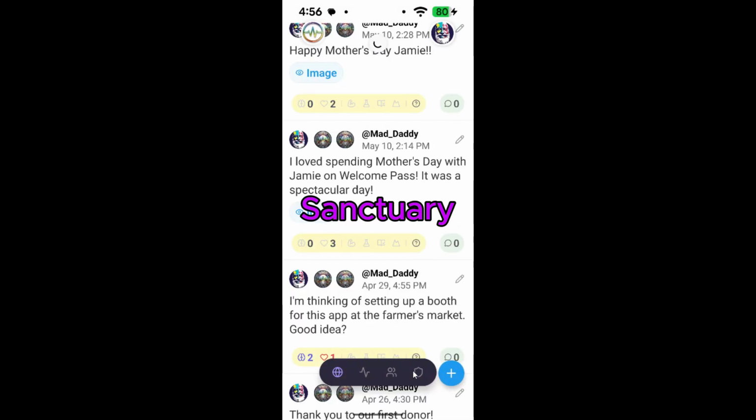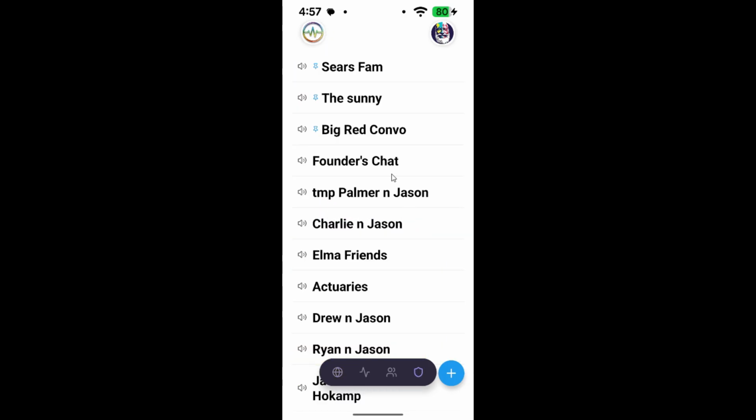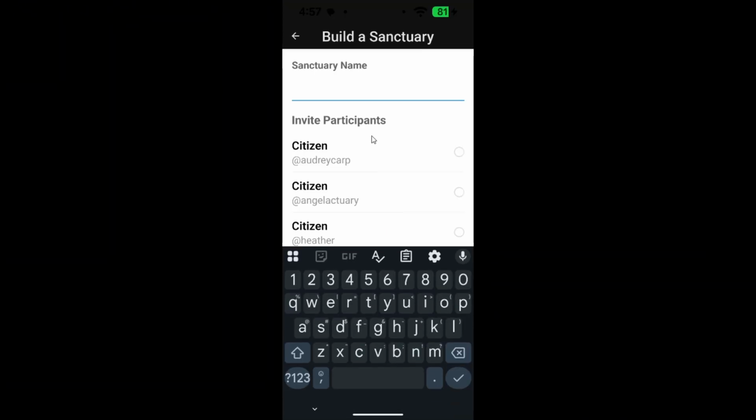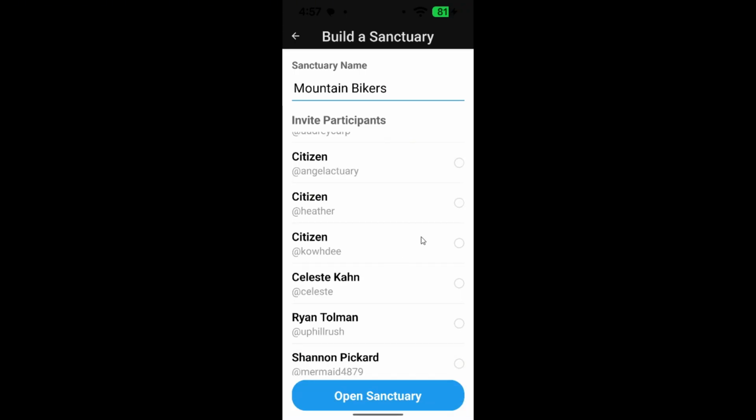Sanctuary tab. The shield icon in the floating navigation bar is a sanctuary tool. This is where we can create one-on-one or group conversations. Press the floating plus button to create a new sanctuary. Name your sanctuary and invite as many people as you want. In the sanctuary, it works just like any other chat app. The only difference is that Vox Pop never records or searches any of your conversations.